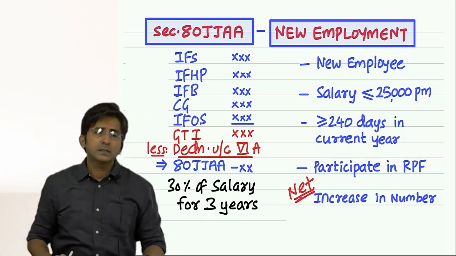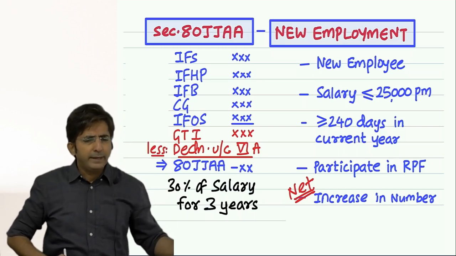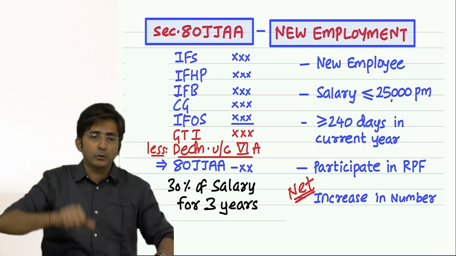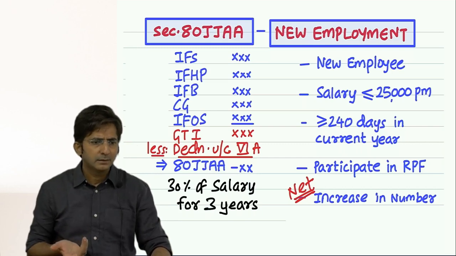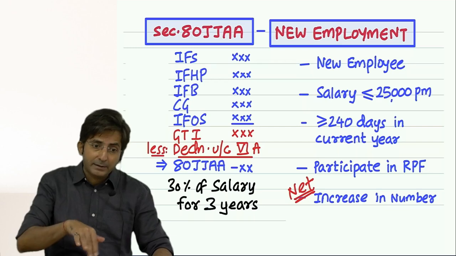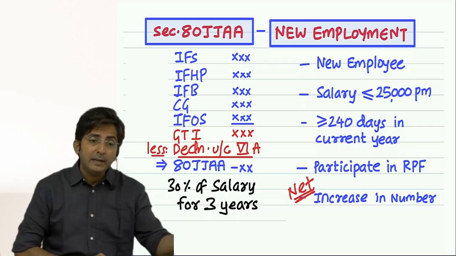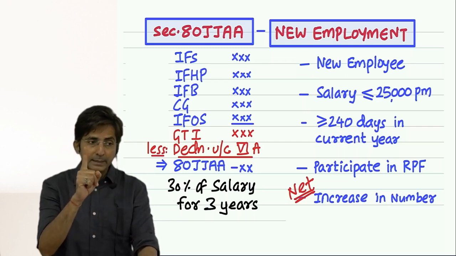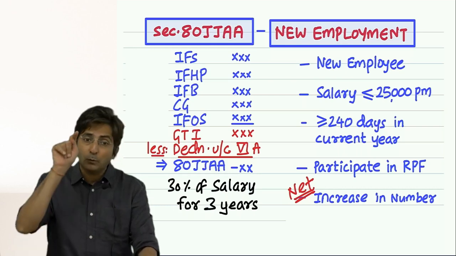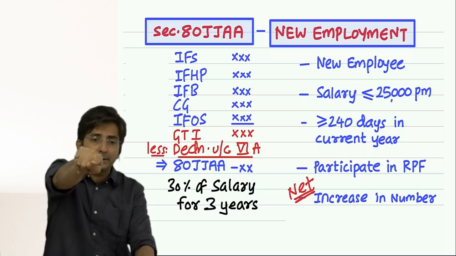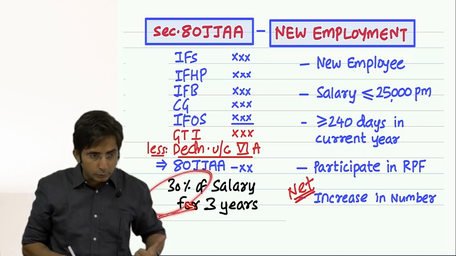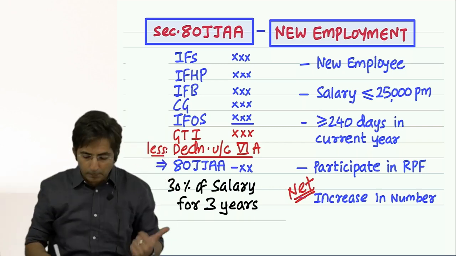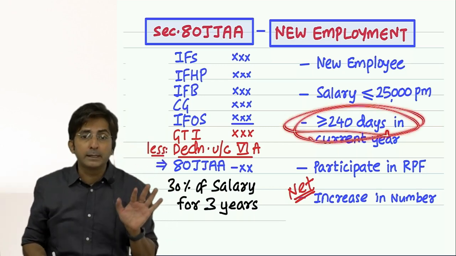Okay. So answer, out of 100 employees, 20 employees left. 20. And I kept 8 new employees. No deduction. 20 left and I kept only 8. No deduction. Okay, now answer. 20 left, I kept 21. Then 1 new employee has come, I will get deduction for 1 new employee. But that 1 new employee's salary, 30%, I will get in this year also, next year also and next year also. And deduction will start immediately this year provided they work for 240 days or more in the current year.